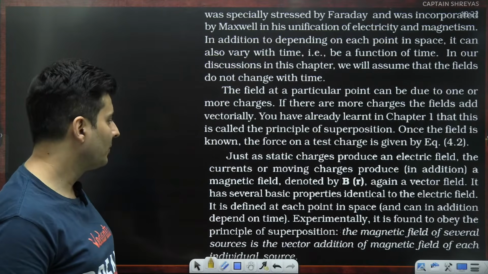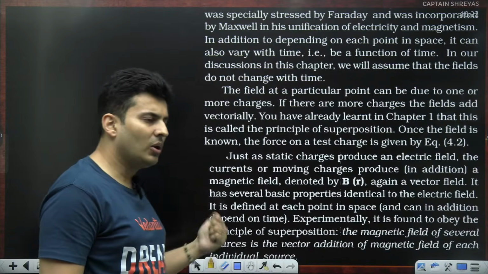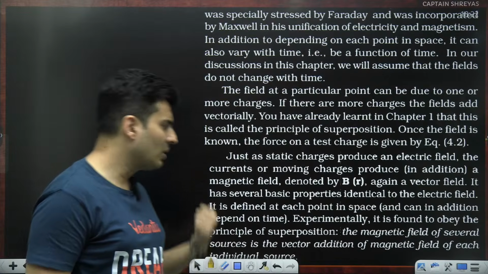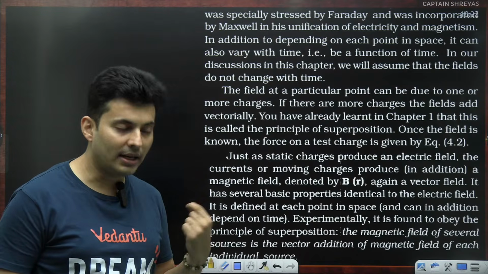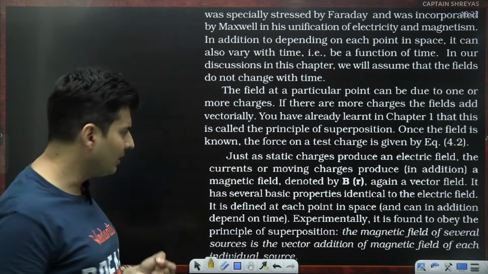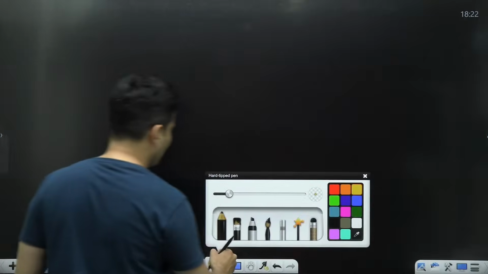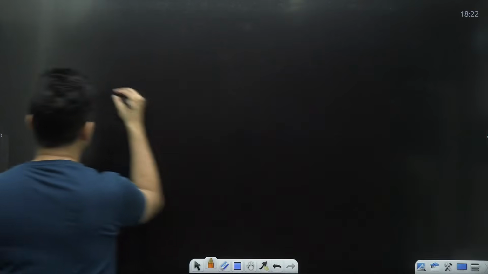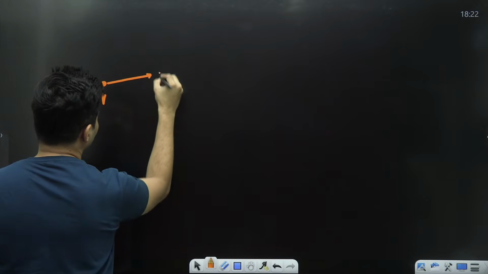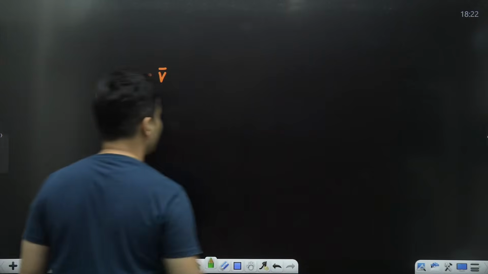or the final theory. They found out experimentally that it obeys all the fundamental laws like superposition, and the direction of the magnetic force is slightly weird. It's not as simple as the force of electric field. And they found out experimentally, before going ahead, I'll show to you over here. If you take a charge and move it with some velocity like this, and let's say there is magnetic field